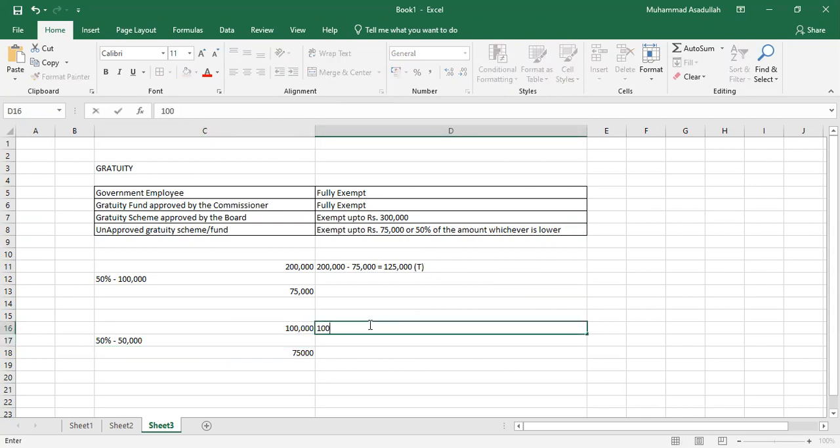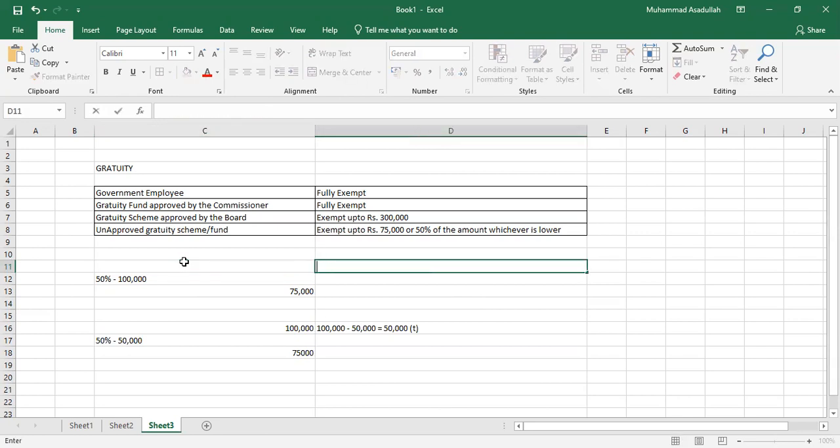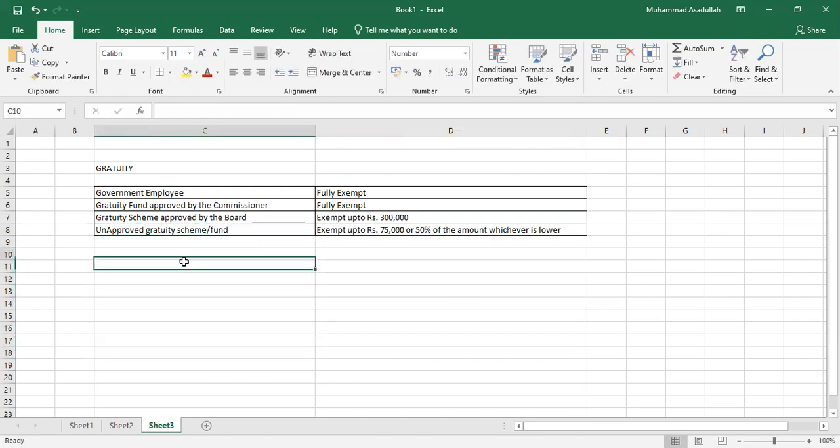So you simply subtract 50,000 and you will get the taxable amount under the head of salary as unapproved gratuity, that is rupees 50,000. This is the calculation style for unapproved gratuity. Now there are some exceptions